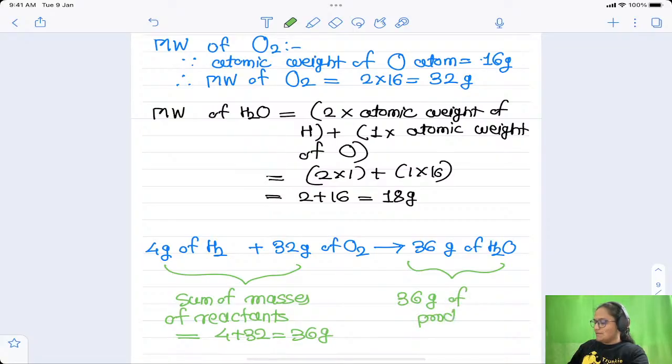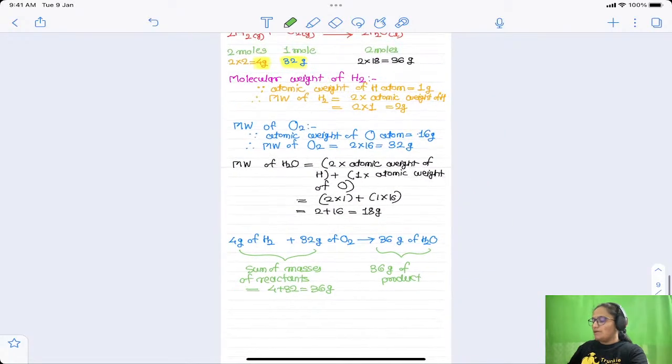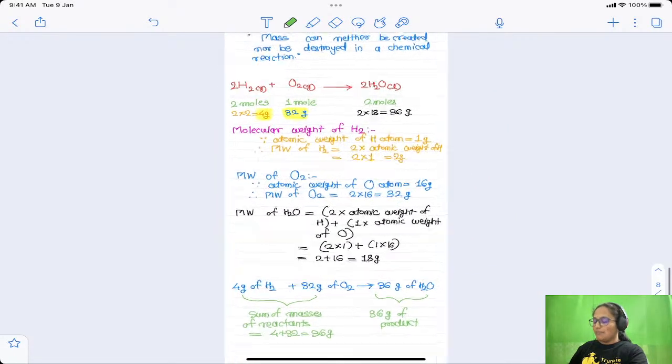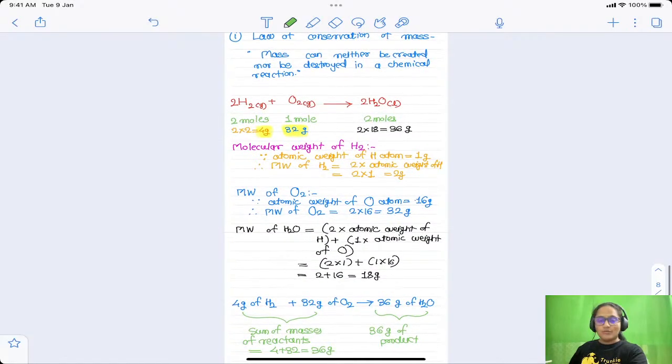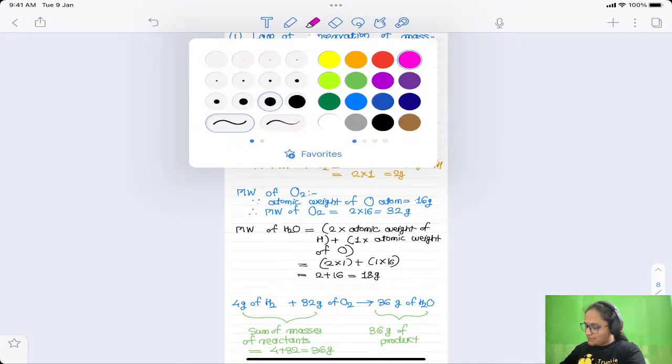So you can see the mass of reactant used and the mass of the product formed is exactly the same, right? That means the mass is conserved, right? During the course of this reaction, the mass is conserved.